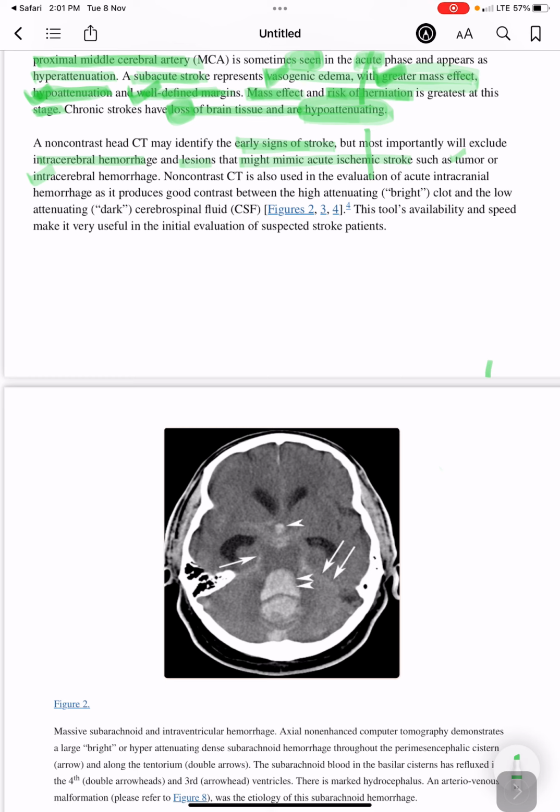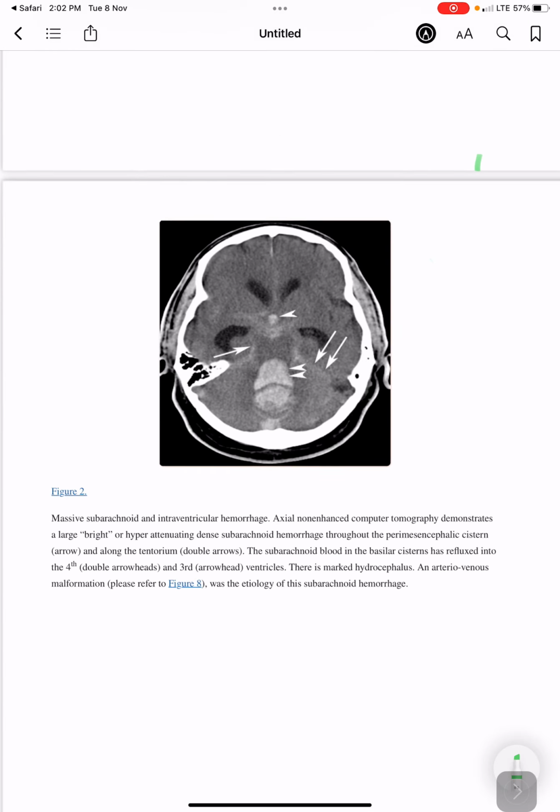So if we do a non-contrast CT, it is used in the evaluation of acute intracranial hemorrhage, as it produces good contrast between the high attenuating bright clot and the low attenuating dark cerebrospinal fluid. This tool's availability and speed make it very useful in the initial evaluation of suspected